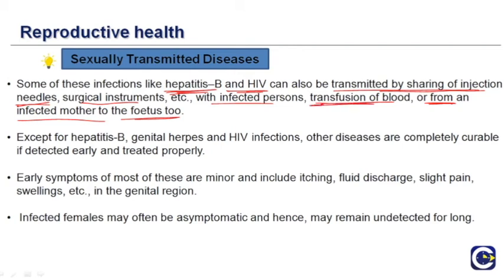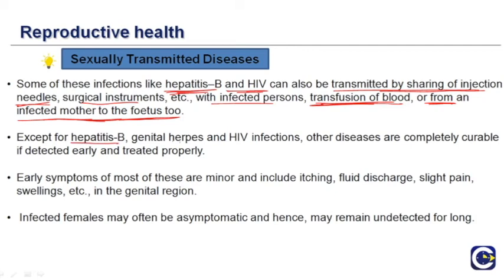Sometimes it can also be by transfusion of blood. Let's say somebody urgently needs blood and there is no time, then in these cases not a lot of tests are performed, and therefore transfusion of blood can also result in hepatitis B and HIV infection. Or it can go from the infected mother to the fetus. HIV and hepatitis B are commonly transferred from the infected mother to the fetus.